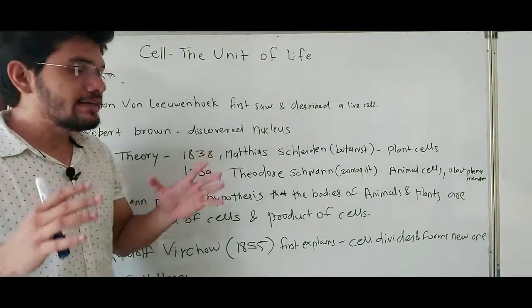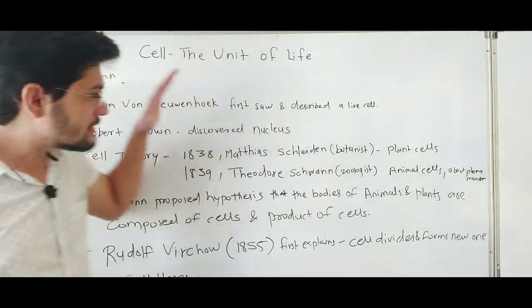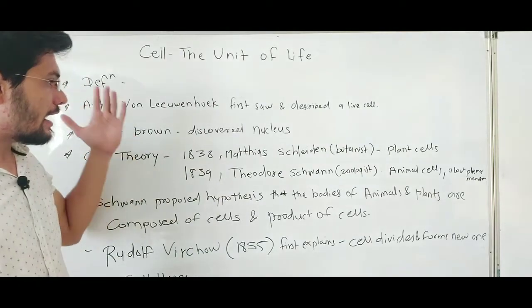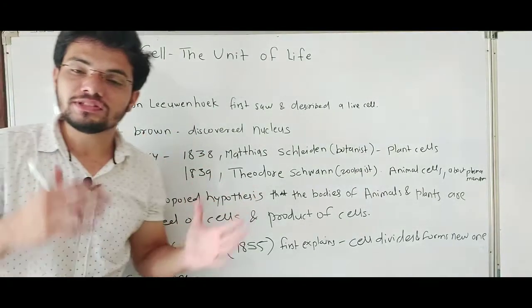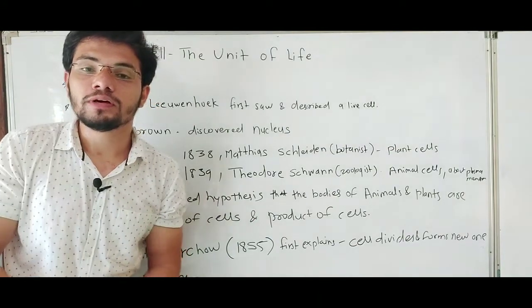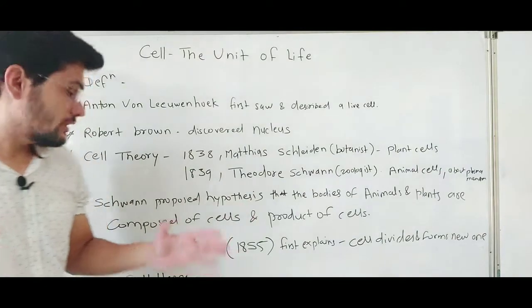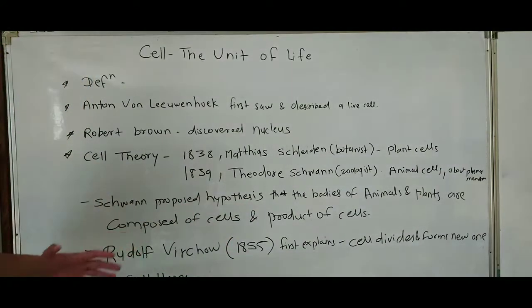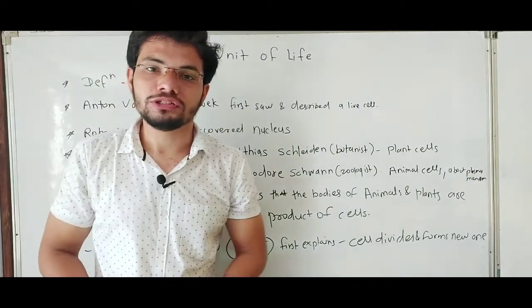Let's see how the cell was discovered. These are some scientists who played a very important role in the discovery of the cell, and they gave the cell theory, which is very useful in biology.